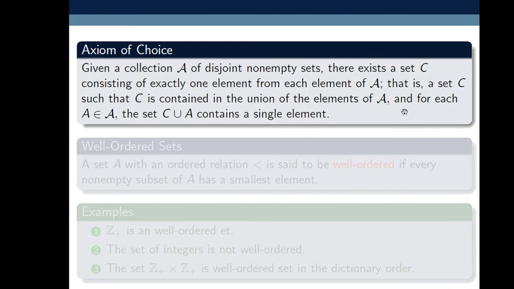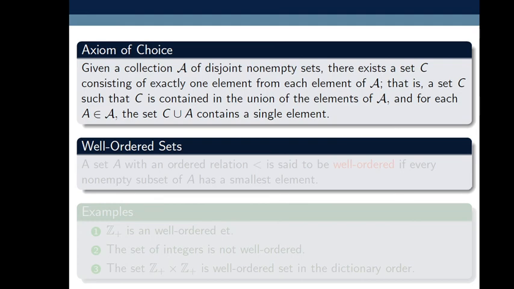That is, a set C such that C is contained in the union of the elements of script A, and for each A belonging to script A, the set C intersect A contains a single element. This is the axiom of choice.